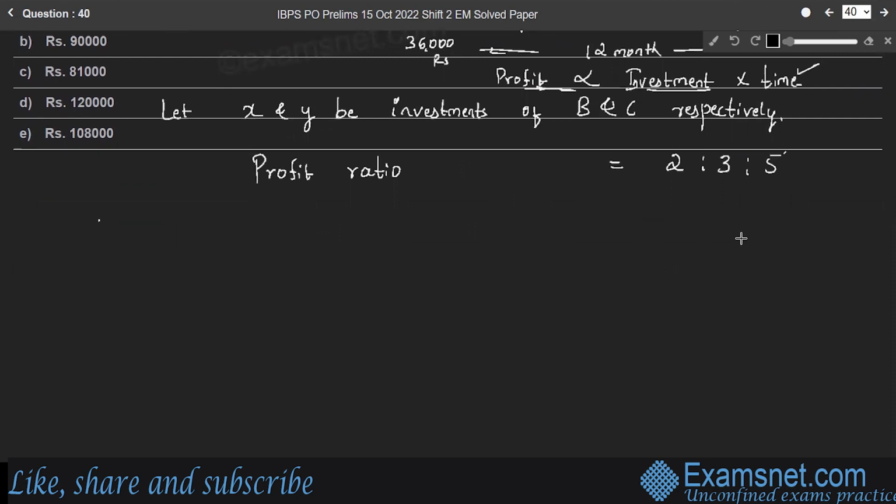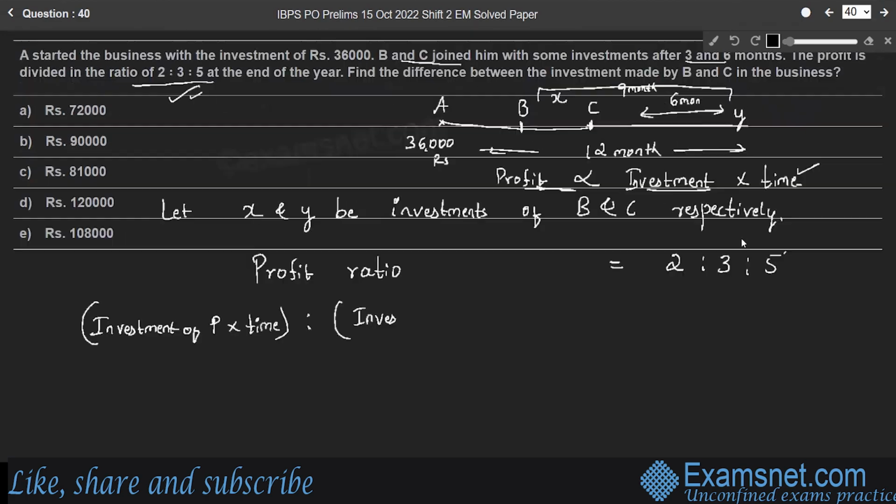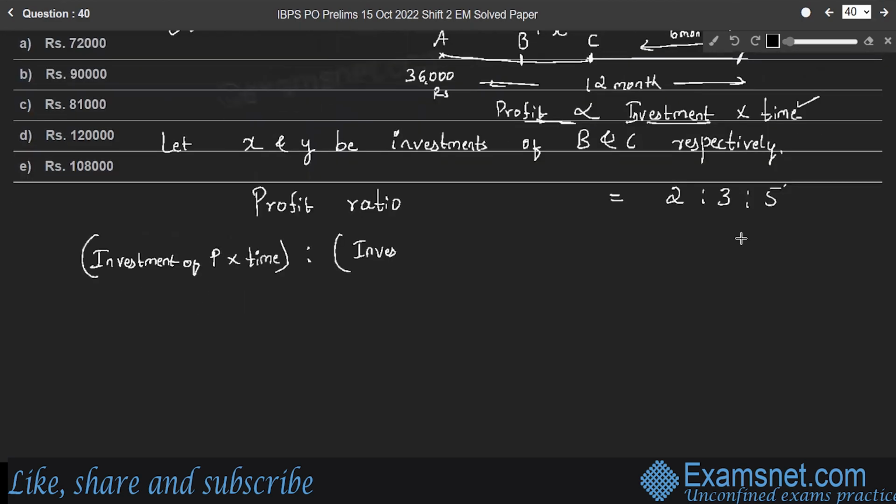So investment of A into time, which is 12 months, investment of B into time is to investment of C into time.